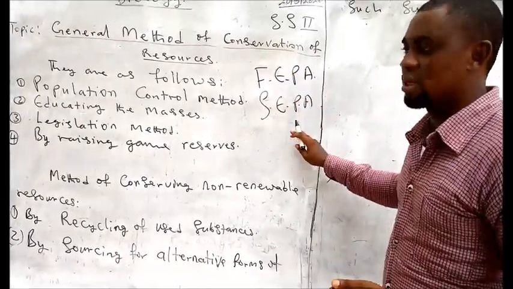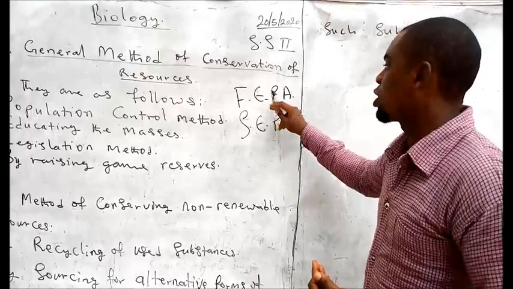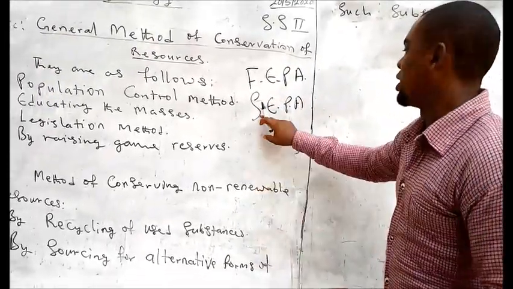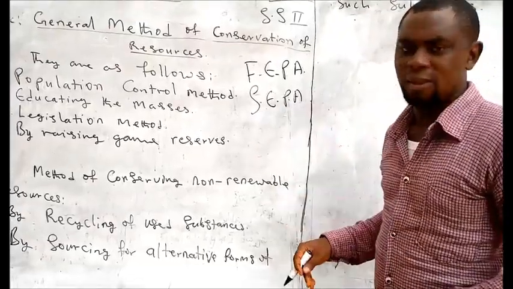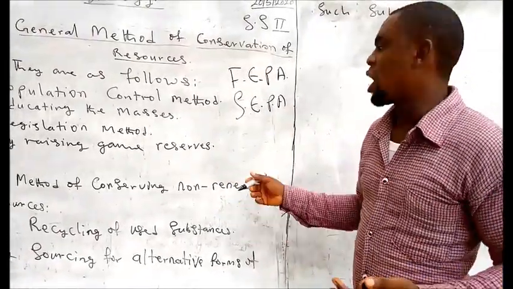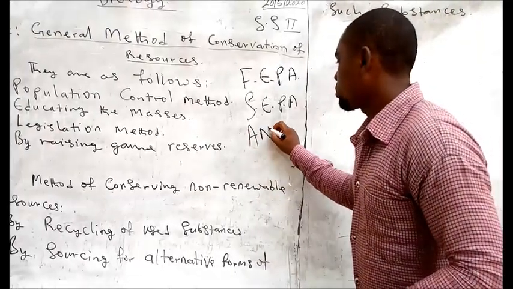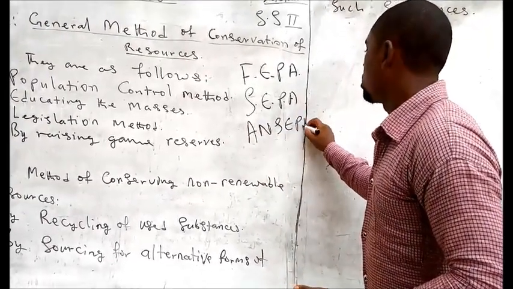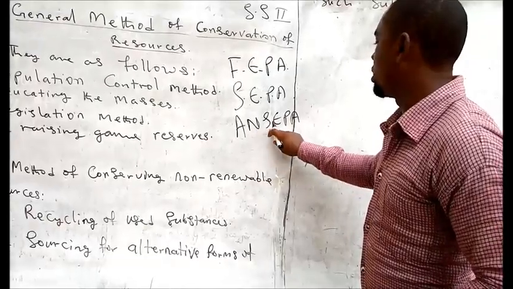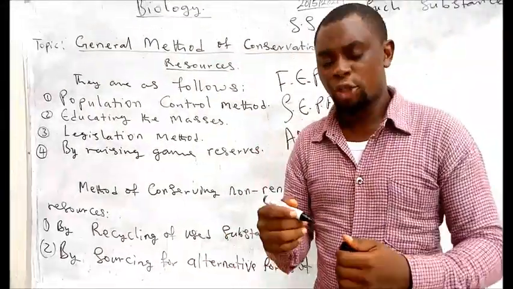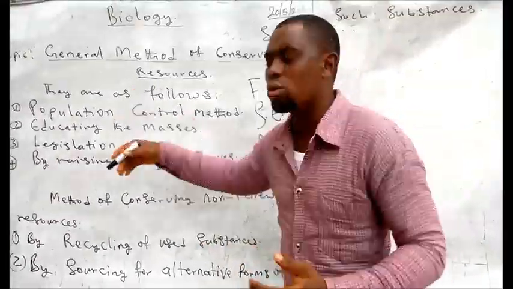Then we have SEPA, State Environmental Protection Agencies. These are agencies responsible for taking care of our environment and things you can see in the environment. Many states have their own. Like in Anambra State here, we have ANSEPA, Anambra State Environmental Protection Agency. These are some of the agencies responsible for taking care of our natural resources.